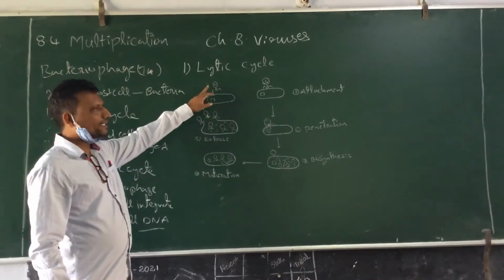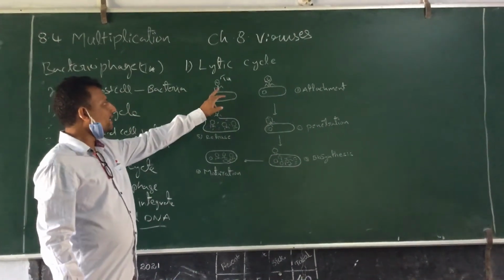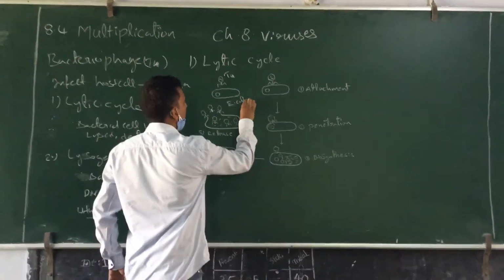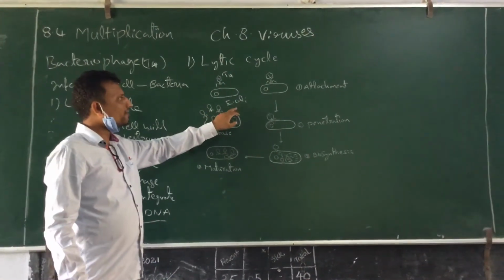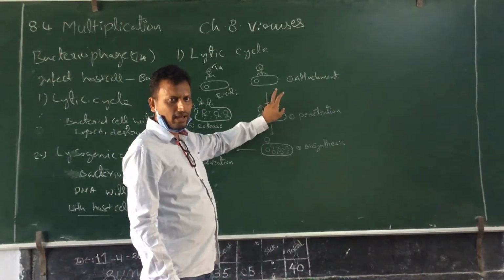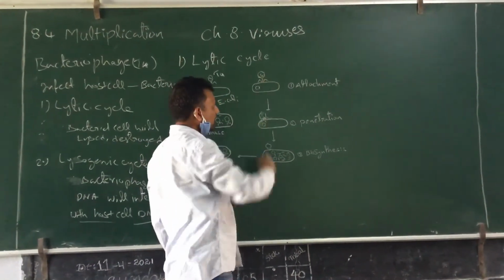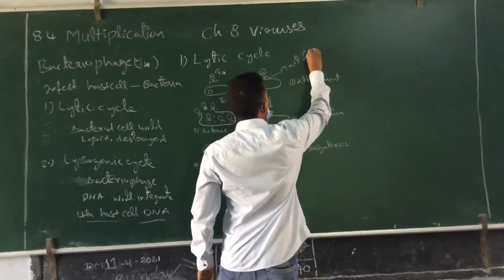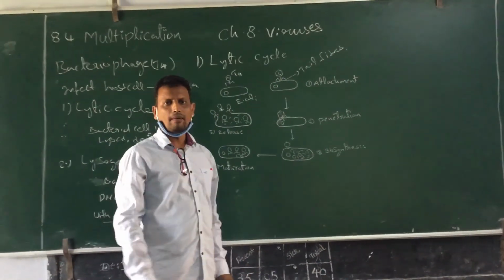Once the bacteriophage T4, for example, encounters E. coli, it generally multiplies in E. coli cells. When the T4 phage encounters an E. coli cell, it will land on the surface of the E. coli. After landing, with the help of tail fibers, it will attach to the surface of the bacteria.